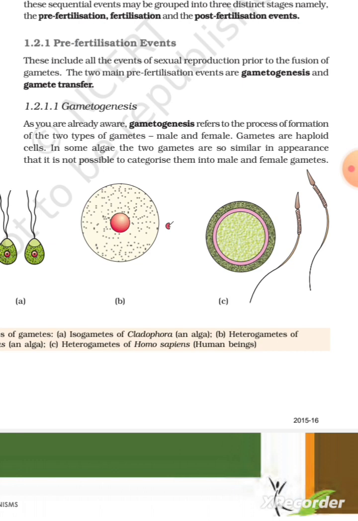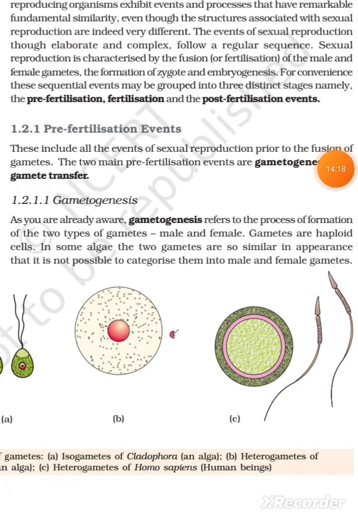Events in sexual reproduction. After attainment of maturity, all sexually reproducing organisms exhibit events and processes that have remarkable fundamental similarities, even though the structures associated with sexual reproduction are indeed very different. The events of sexual reproduction, though elaborate and complex, follow a regular sequence.